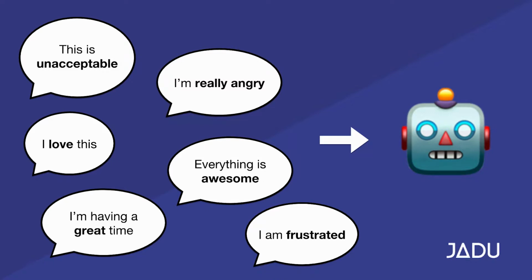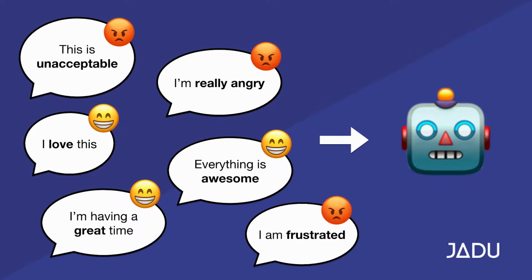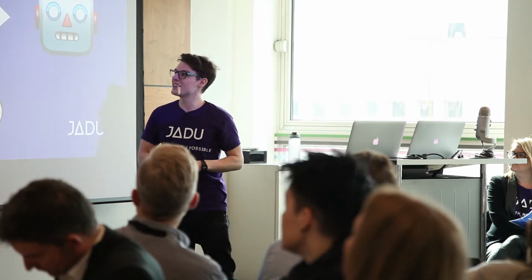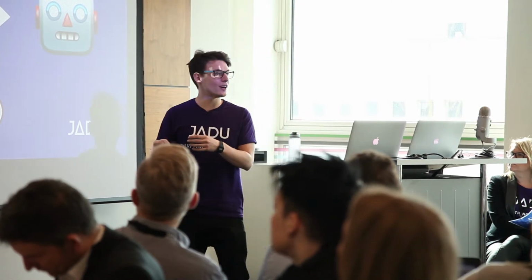I have a set of examples here of natural language, half of which are positive and half of which are negative. I then go through, as a human, and assign a sentiment to them manually. I'm declaring my expectations to the machine and letting it know exactly what is negative and what is positive.